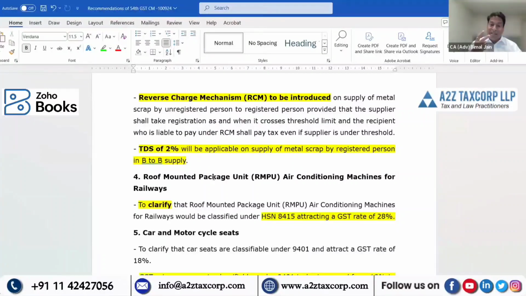Even this 2% TDS which is being deducted, as per my observation, what happened? This TDS which is getting deducted, of course, is going to be credited in your e-cash ledger. But for the timing, there would be accumulation, a working capital block. It could have been reduced. Second, even if TDS is deducted, how are you going to help me out in this particular trade when a dispute is there, the supplier is non-existent, but otherwise all the provisions are complied with? Let's say TDS is deducted, and after 2 years, 3 years, you come back, which was done in this particular industry.